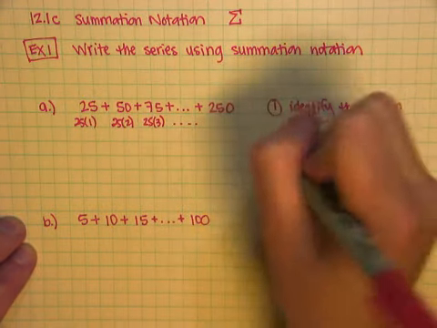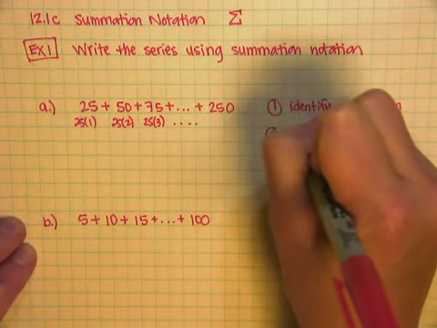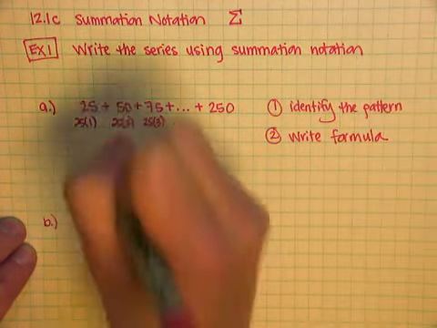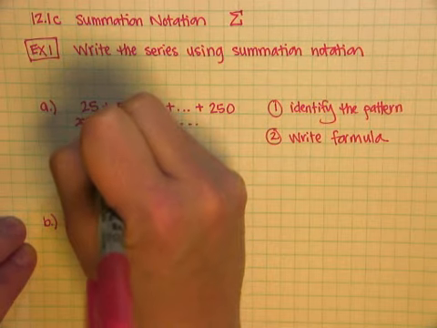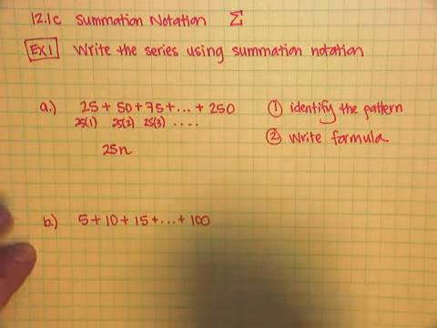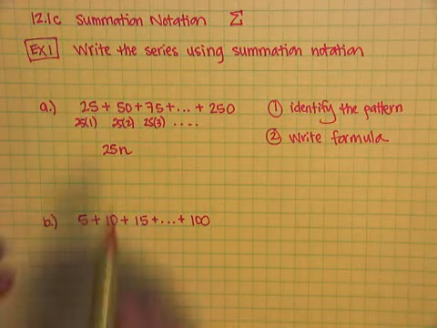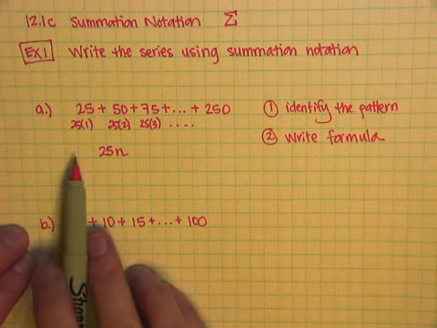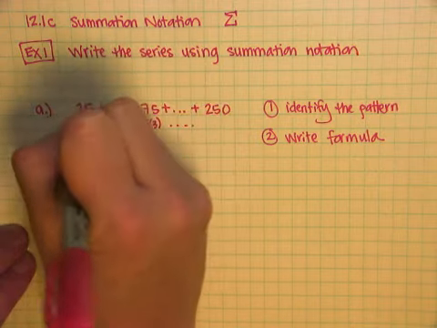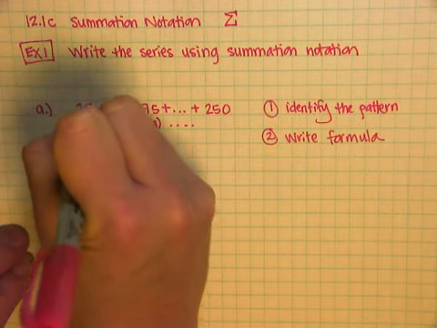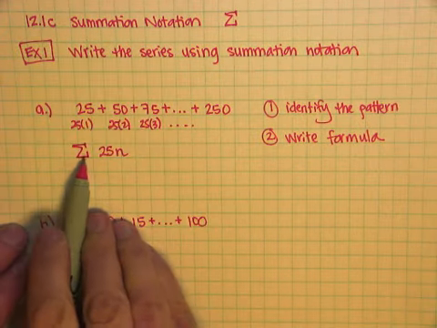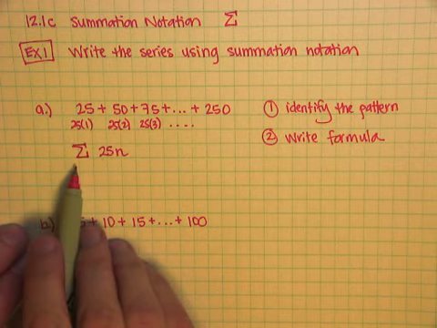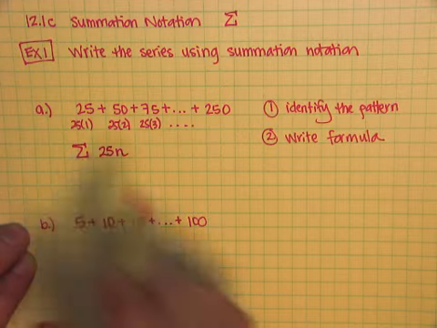Okay. So when I go to write my formula, which is step 2, I'm going to say 25 times n. There's my formula, because if n is 1, n is 2, n is 3. Now notice I've dropped off the a sub n here. Okay, instead, in front of it, I'm going to put a sigma. Okay, this tells me to sum. And then the sigma notation, this guy has a beginning and an ending point. So I have to tell it where to start and where to end.